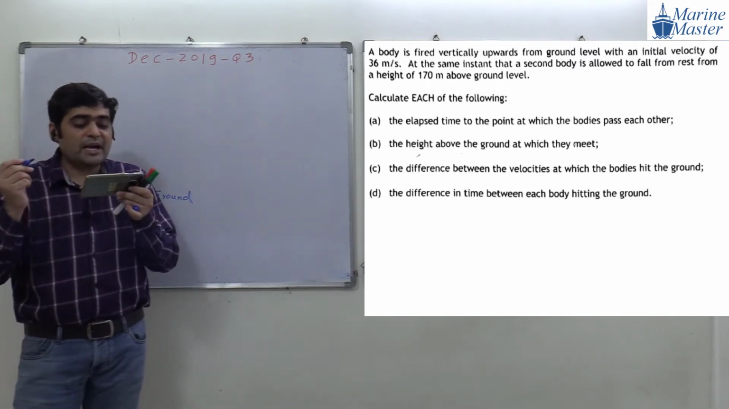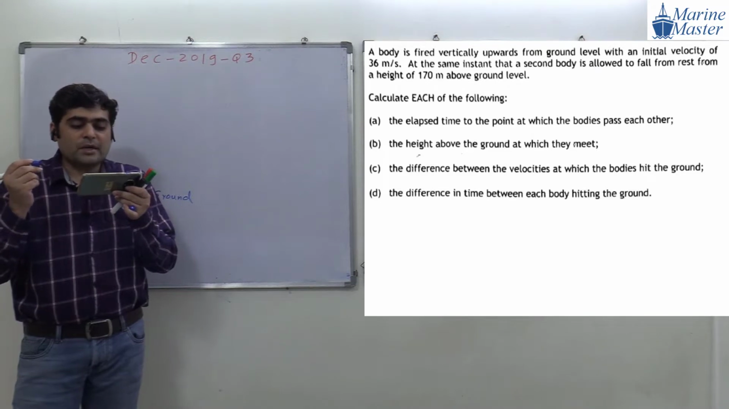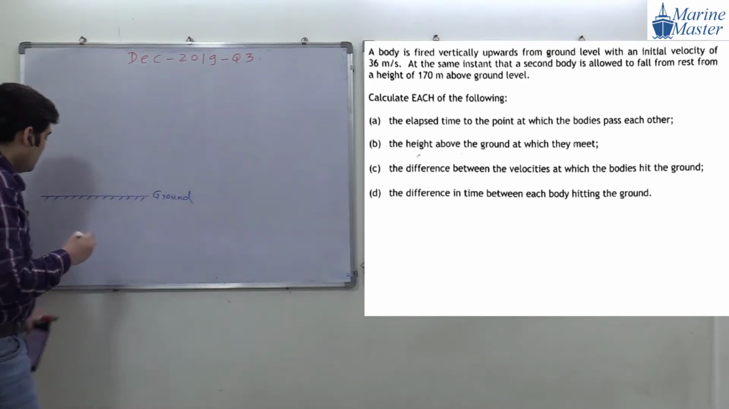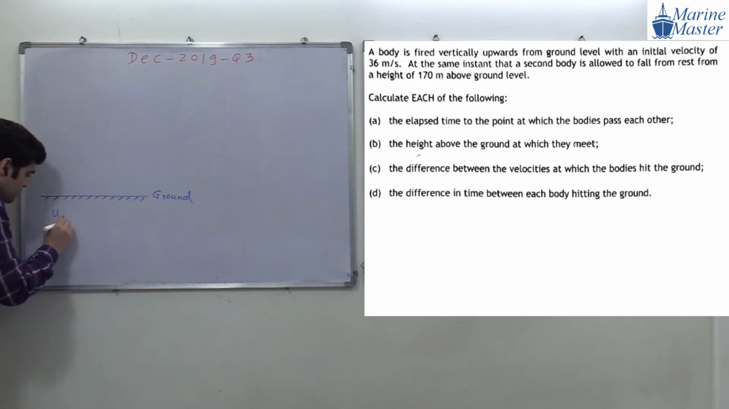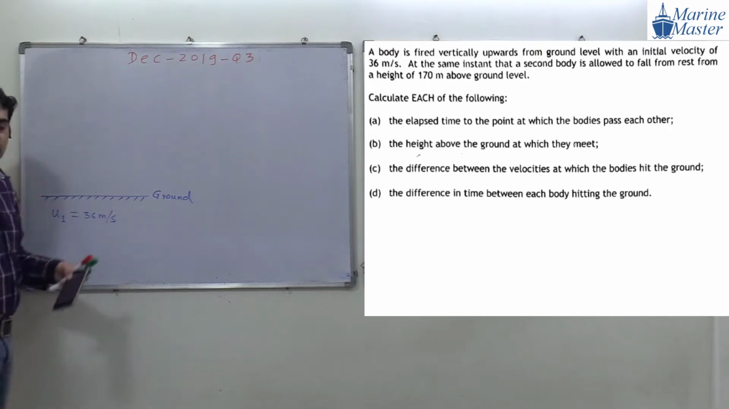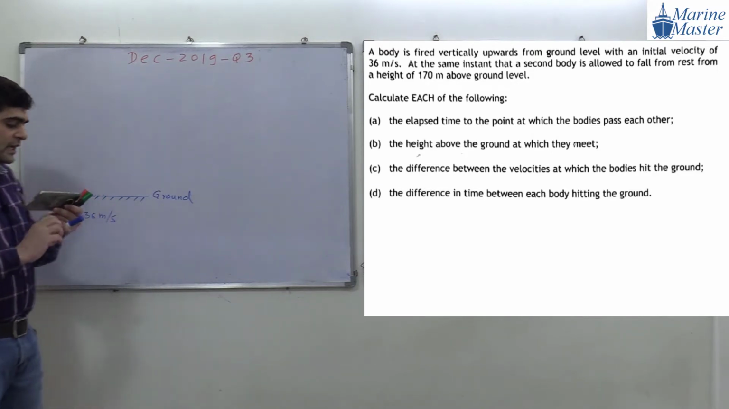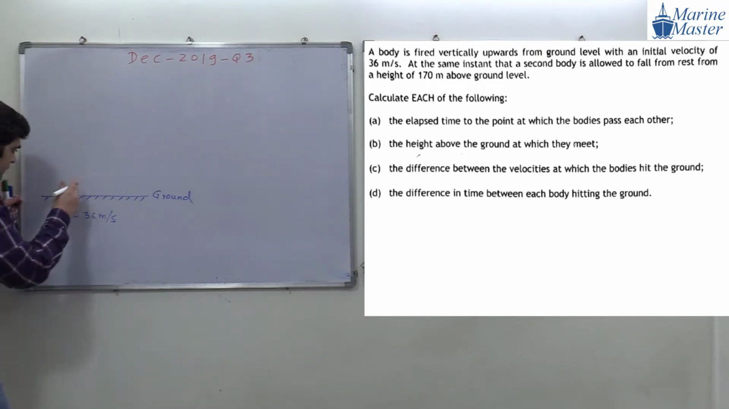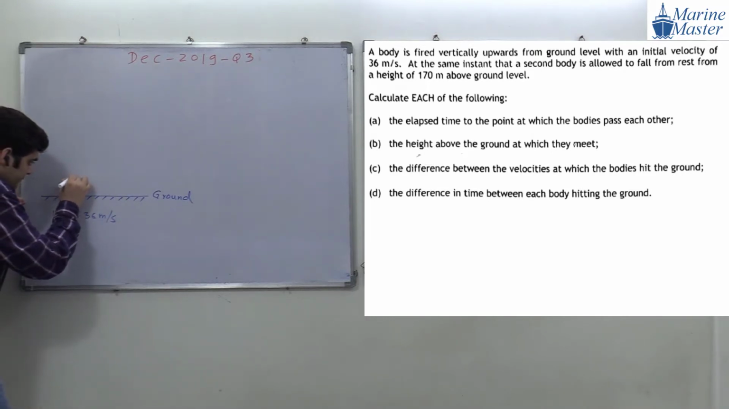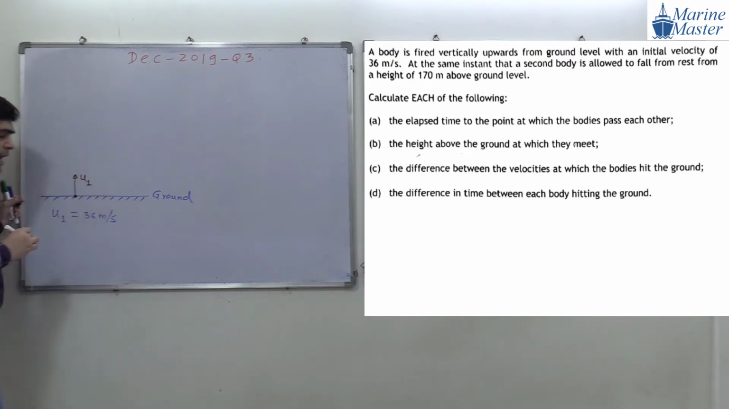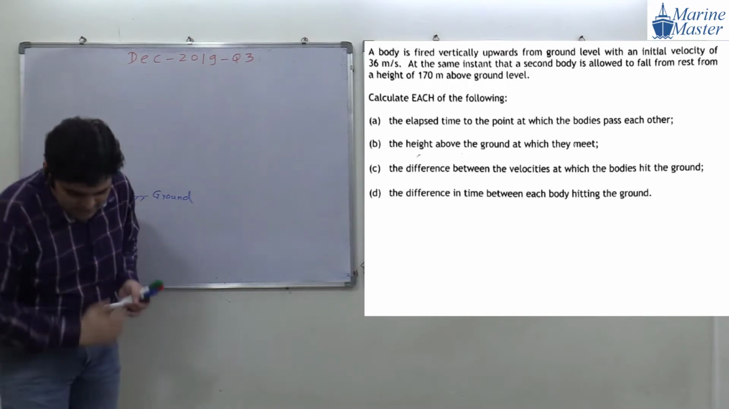A body is fired vertically upward from a ground level with an initial velocity of 36 meters per second. So for the first body, what will be the initial velocity? 36 meters per second. Don't write anything, don't do anything. So the first body is fired vertically upward from the ground with an initial velocity, we will say u1.